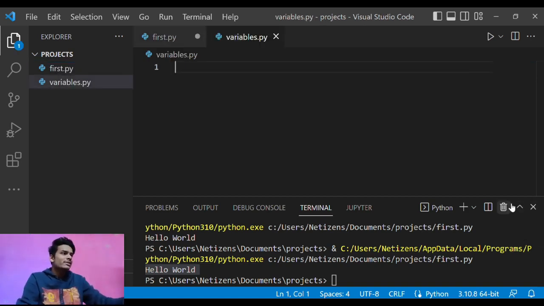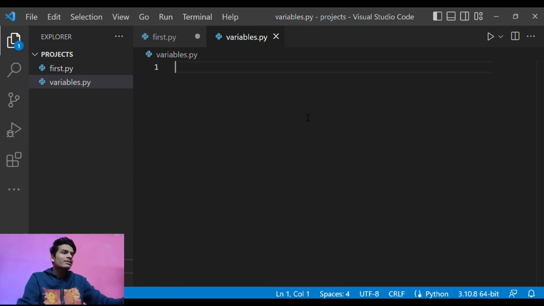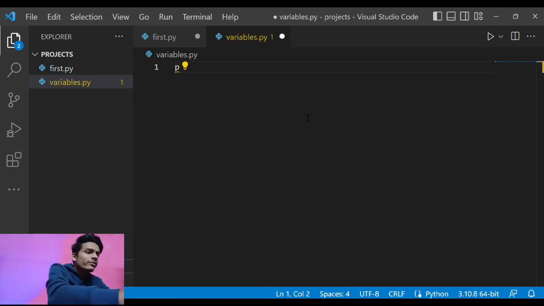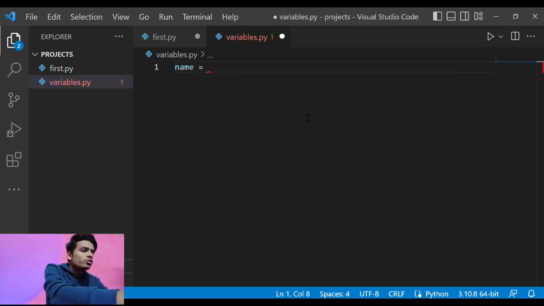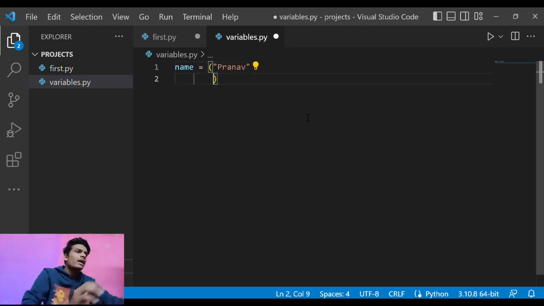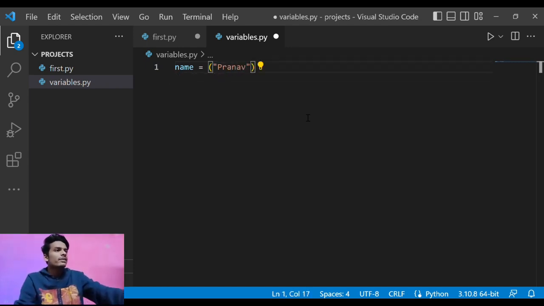So what are variables in the first place? Variables are none other than storage space, which are just places you can store values into. So I'm going to store my name into a name variable, and there you go. This is the name variable in which I have stored my name.